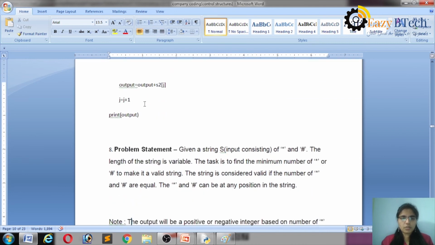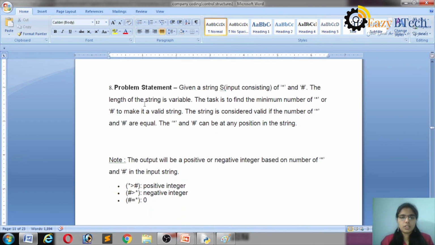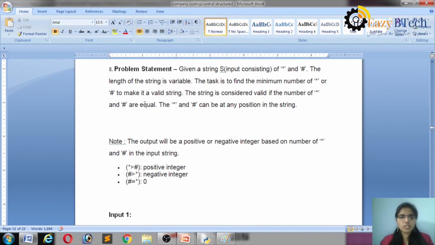What is the next example? See here. It is also an example for the strings concept. Given a string as input consisting of stars and hash. The length of the string is variable. The task is to find the minimum number of stars or hash to make it a valid string. The string is considered valid if the number of stars and hash are equal. The star and hash can be at any position in the string.